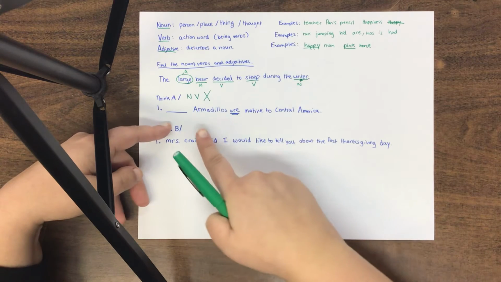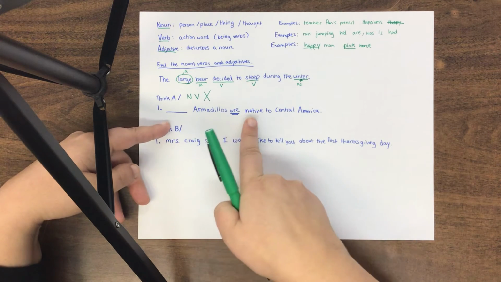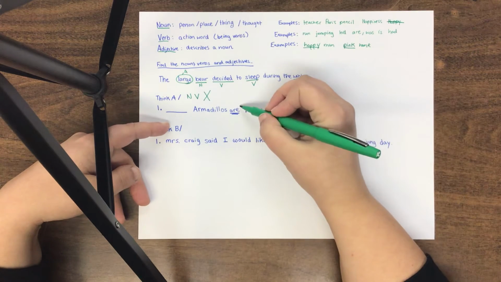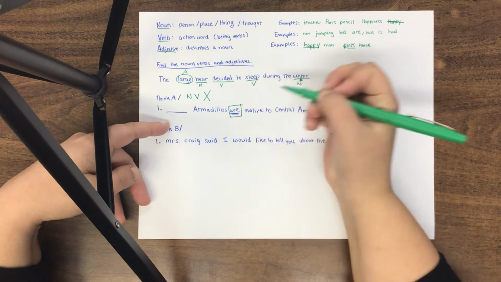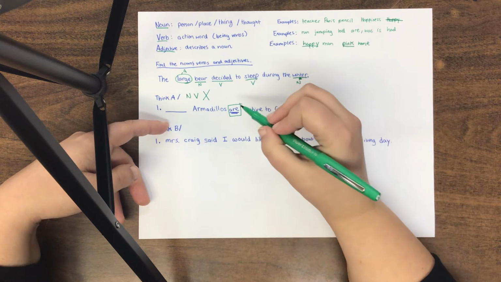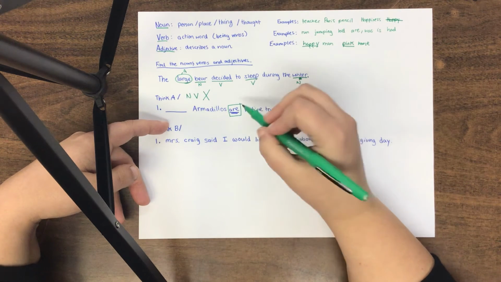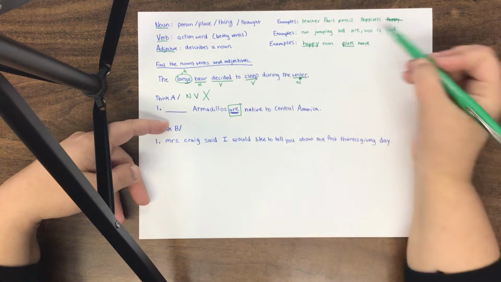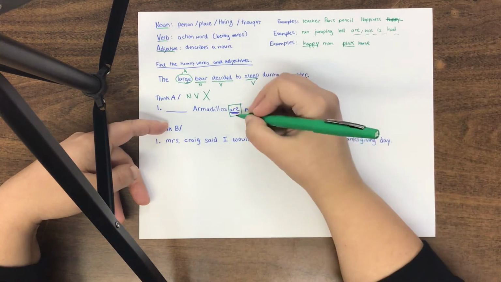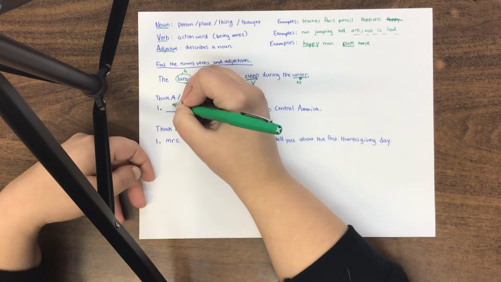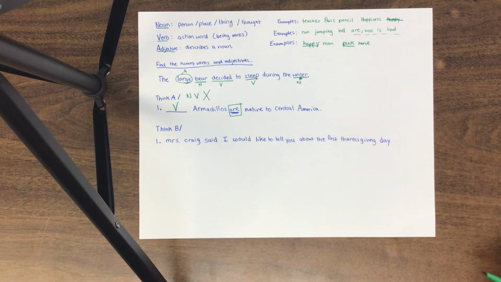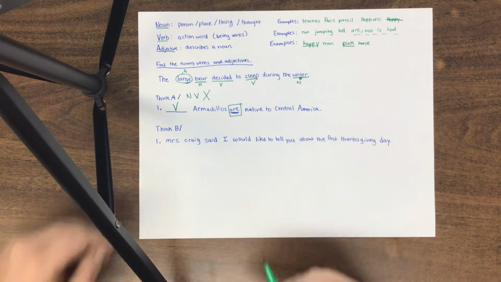So let's read our sentence. Armadillos are native to South or to Central America. So we have the word are right here, and we have to decide, is that a noun, a verb, or neither? Well, are is a tricky one because it's not necessarily an action word, but it is one of our being verbs up there. So this is actually a verb. On the line, I'm going to put a V just like that. You're going to do the rest of Think A just like that as well.